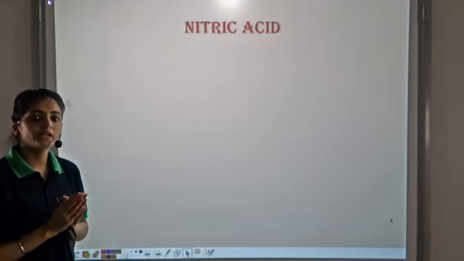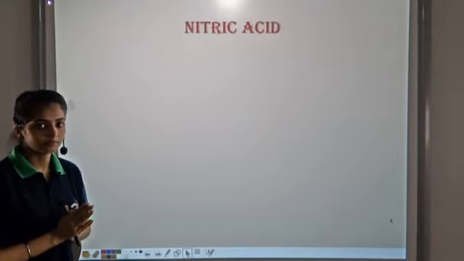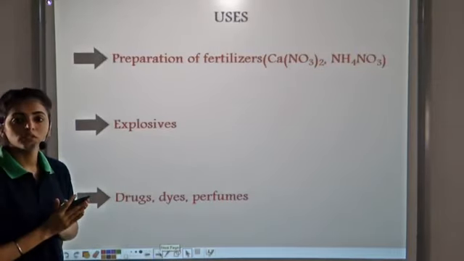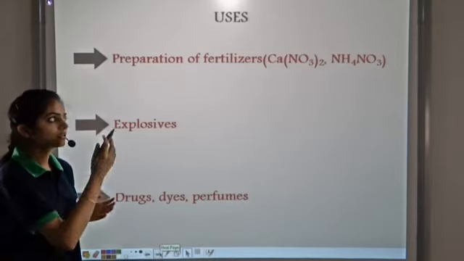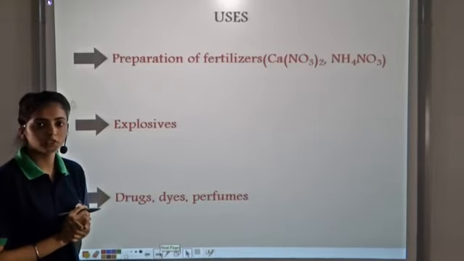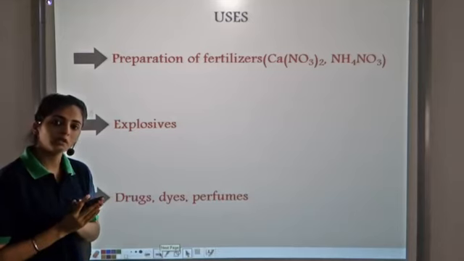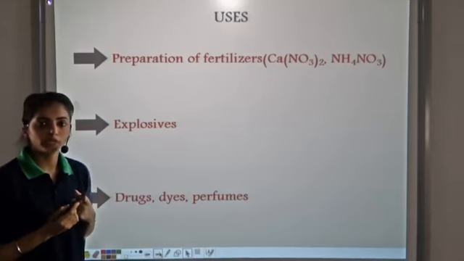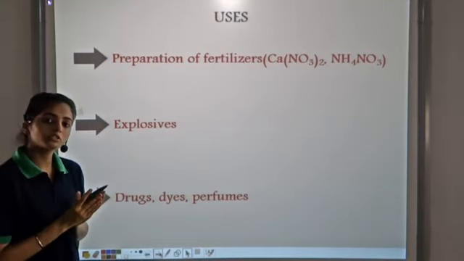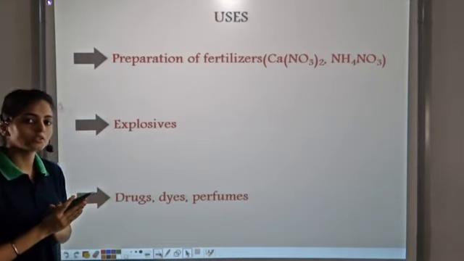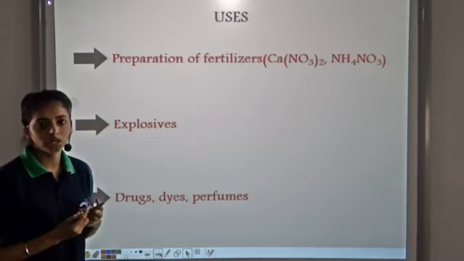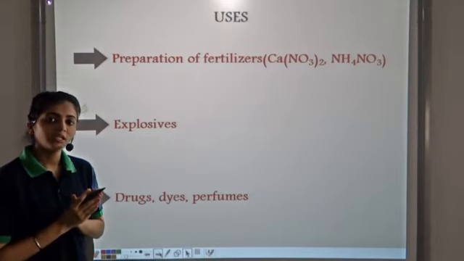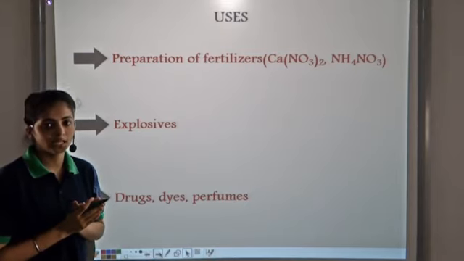Nitric acid is a very important industrial chemical. It has some other important uses, like it is used in the preparation of fertilizers like calcium nitrate and ammonium nitrate. These are all very important fertilizers. It is also used in the manufacture of explosives. And nitric acid is also an important constituent in some dyes, drugs and perfumes. So it is a very important reagent. Let's see how we can prepare nitric acid.